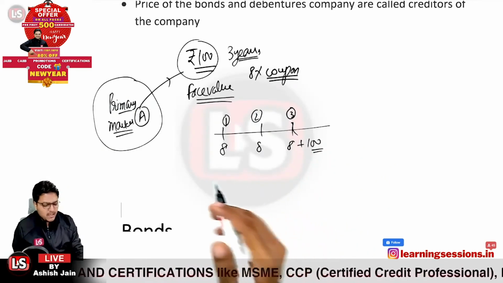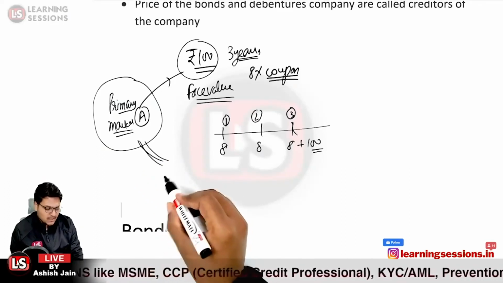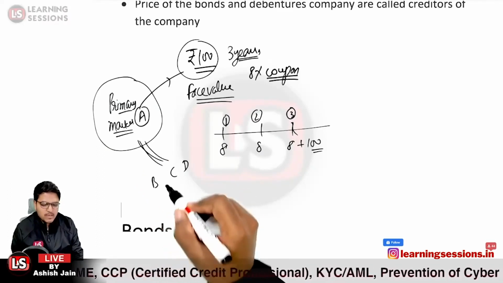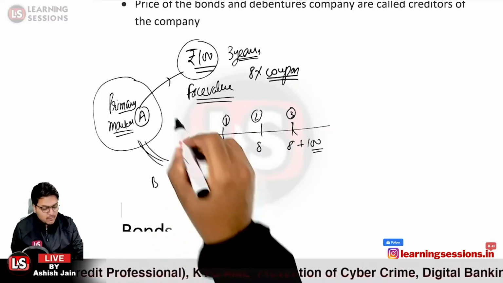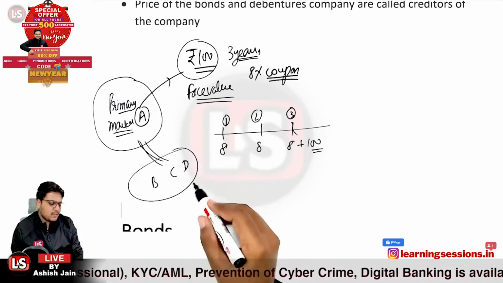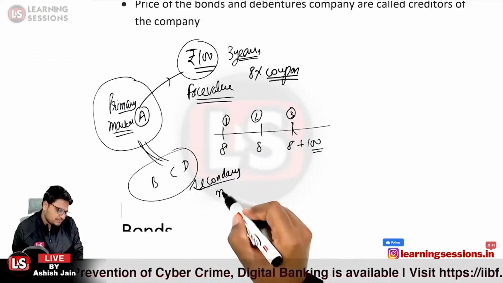Now when the bond is being purchased among the bond investors, that is related to what? Let us take the case that there are other investors too, and further they also are selling and purchasing the bonds over here. So that will be forming the secondary market.